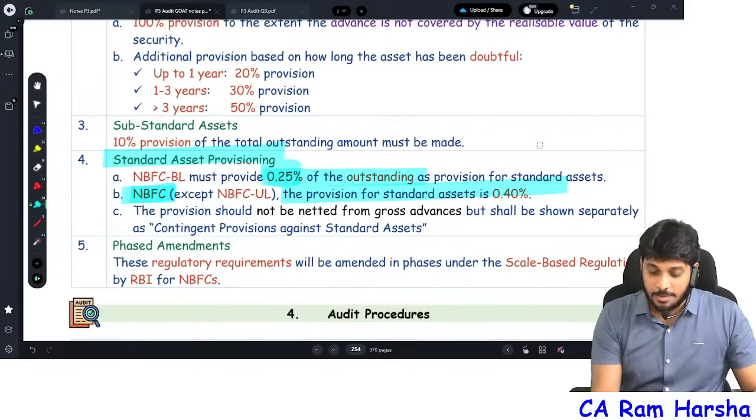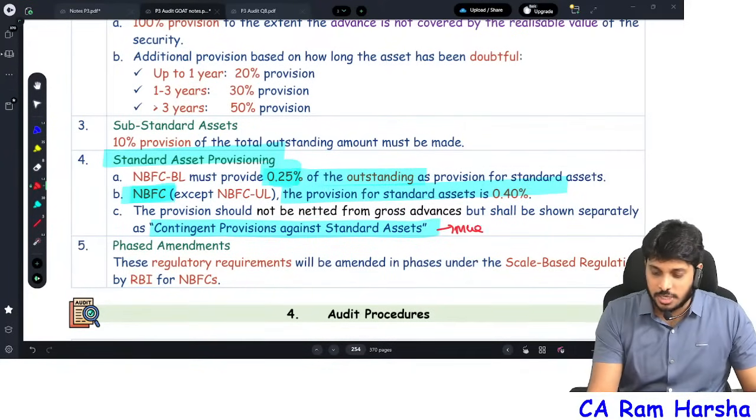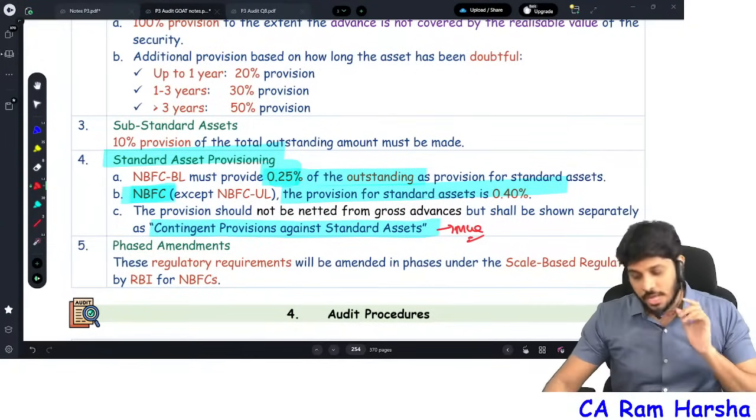How will we show it under the liability side? Contingent provision against standard asset. This can be asked as an MCQ. Be careful. That's it.